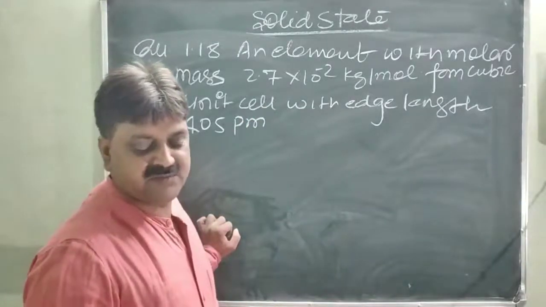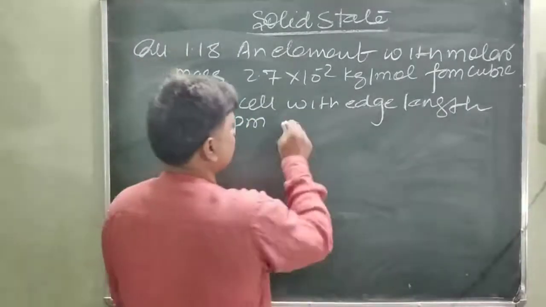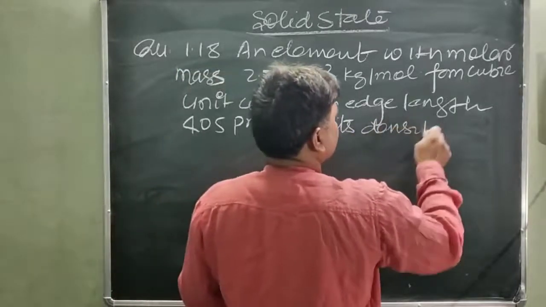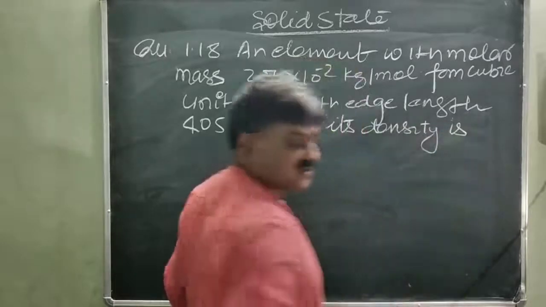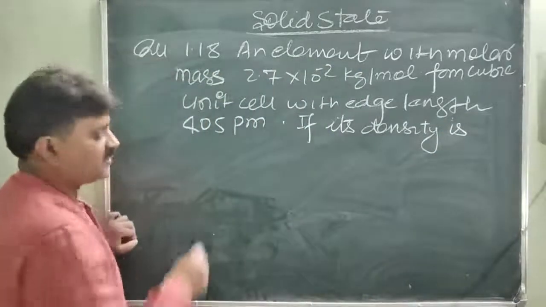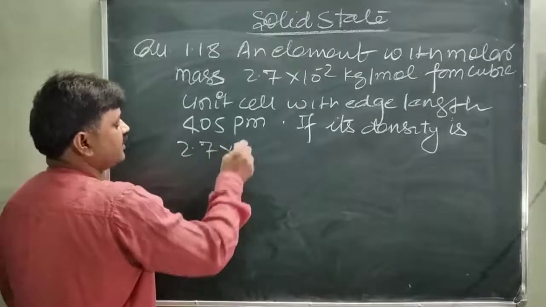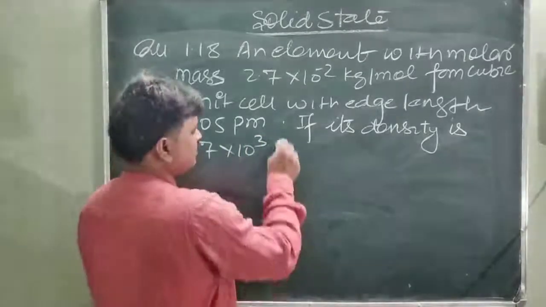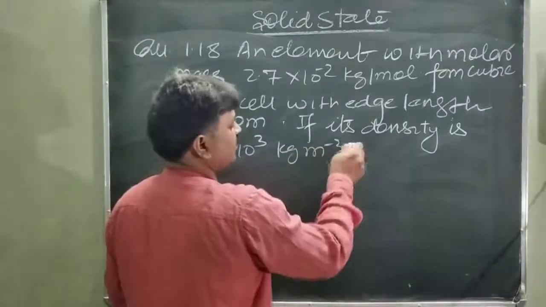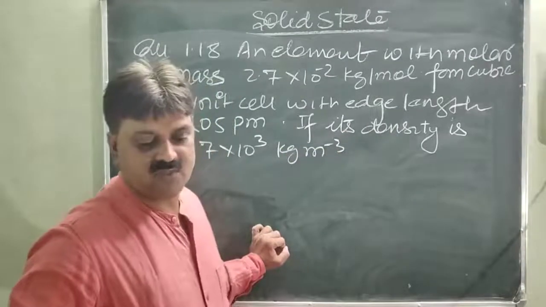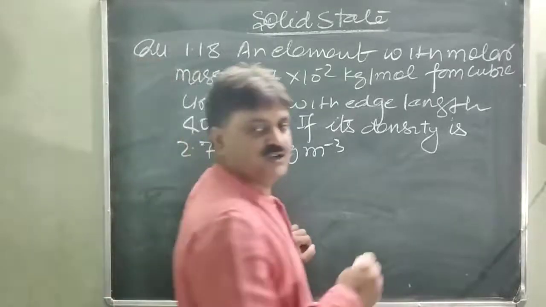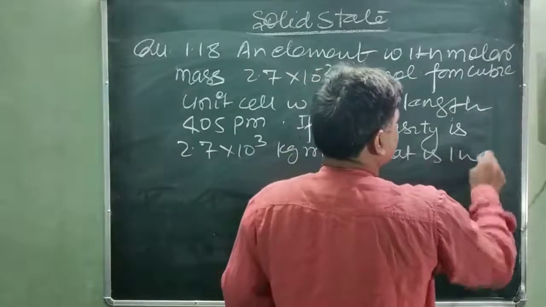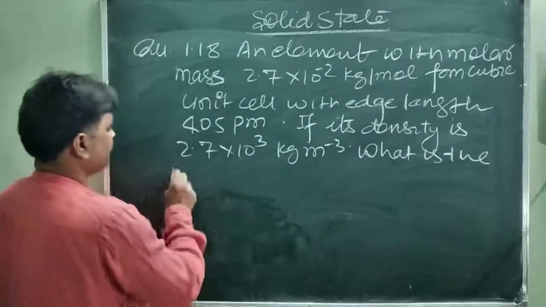If its density is 2.7 into 10 power 3 kilogram per meter cube, what is the nature of the cubic unit cell?